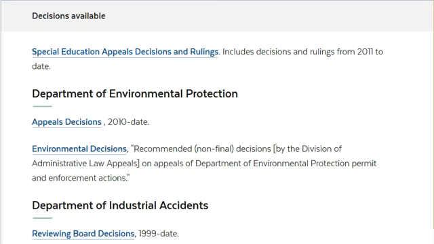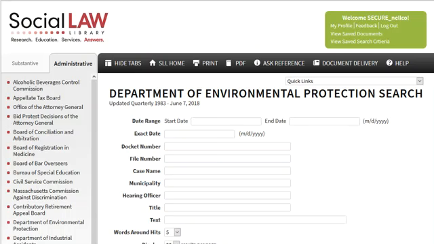We can see that the Mass DEP has appeals decisions from 2010 to date, as well as a collection of non-final environmental decisions by the Division of Administrative Law Appeals. For older decisions from the Department of Environmental Protection, you can use the Social Law Library database as a subscription database, so be sure and come in through the alphabetical list of databases to be authenticated as a subscribing user. If you need environmental decisions from other states, try looking for a state-specific research guide to determine what databases are likely to contain that state's agency decisions.